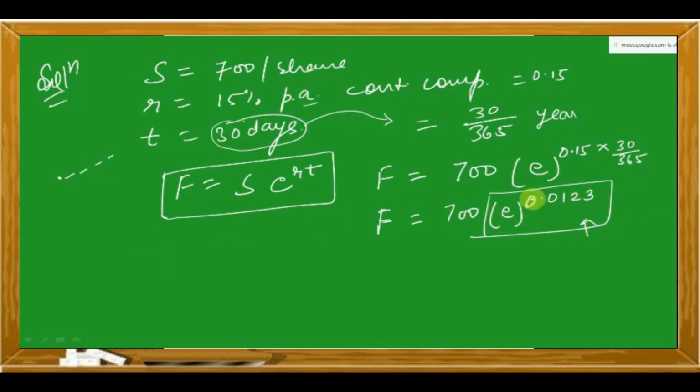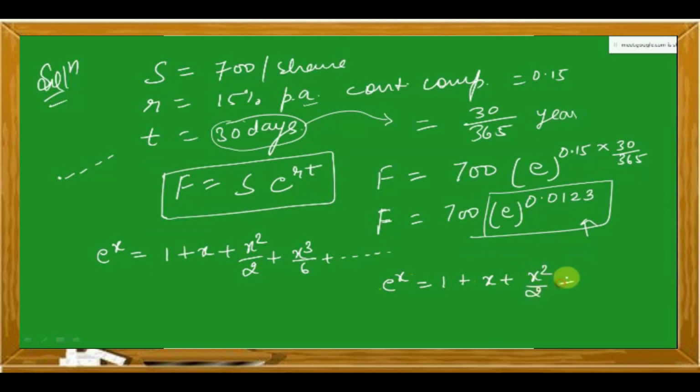Now how do we calculate this value? For this we have an expansion of e to the power x, which is 1 plus x plus x square upon 2 plus x cube upon 6 plus dot dot dot, it keeps going like this. But for the approximate value, what you need to keep in mind is e to the power x is equal to 1 plus x plus x square upon 2 plus x cube upon 6.